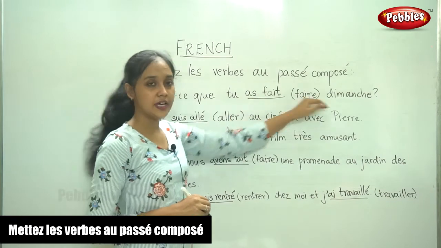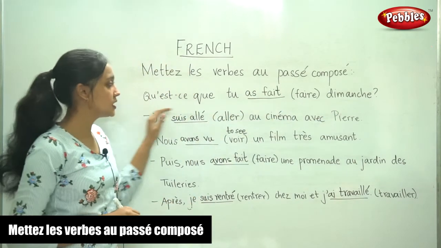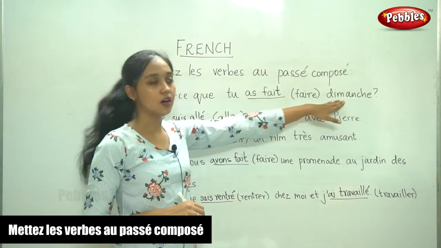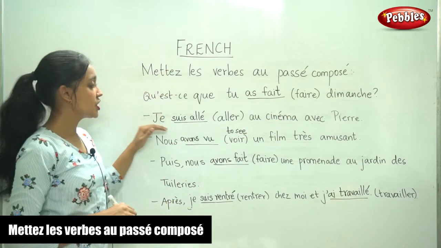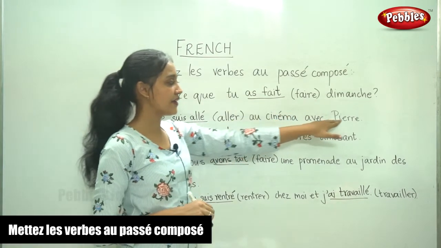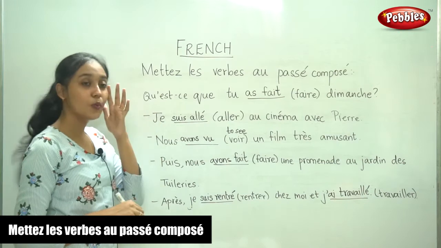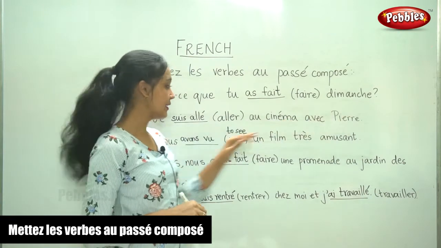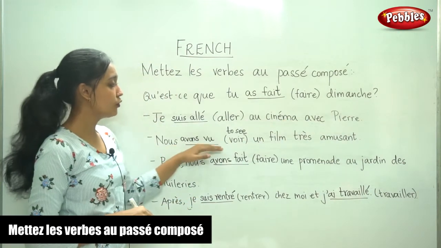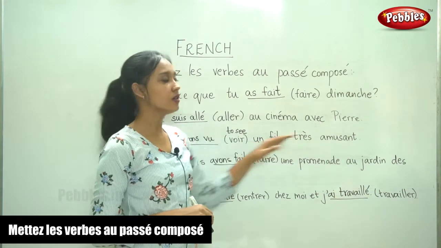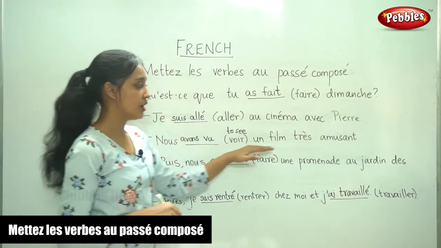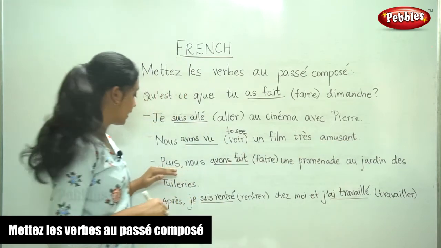So once again read this along with me. Qu'est-ce que tu as fait dimanche? What did you do on Sunday? Je suis allé au cinéma avec Pierre. I went to the cinema with Pierre. Nous avons vu un film très amusant. We watched a very nice film.